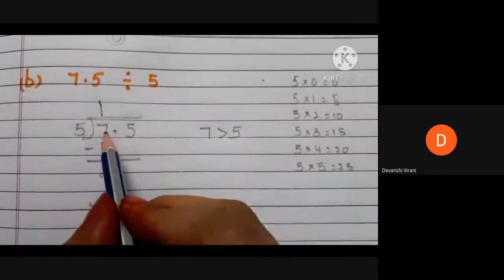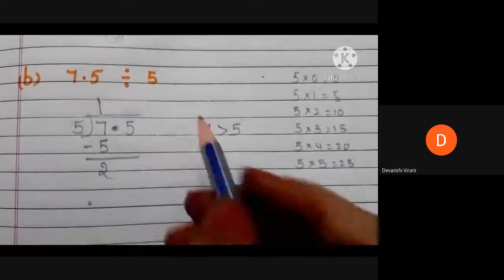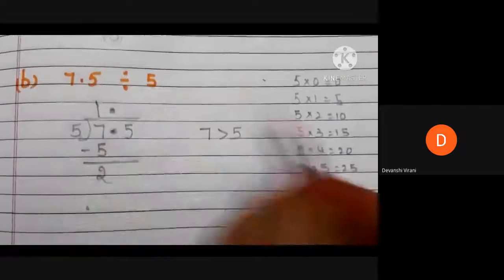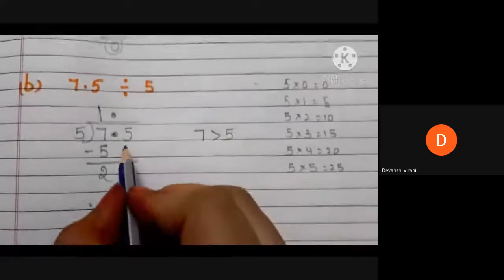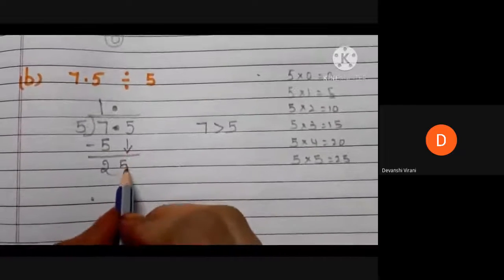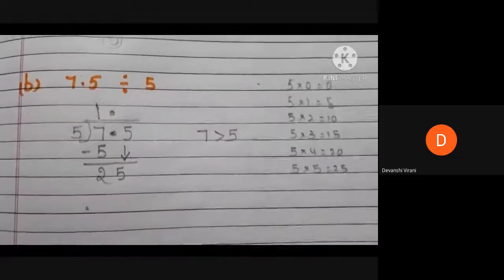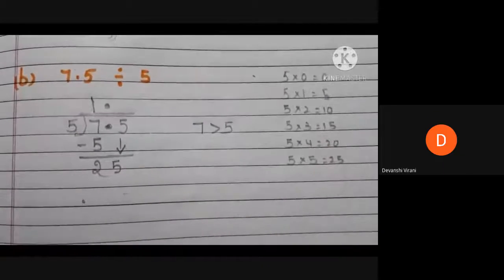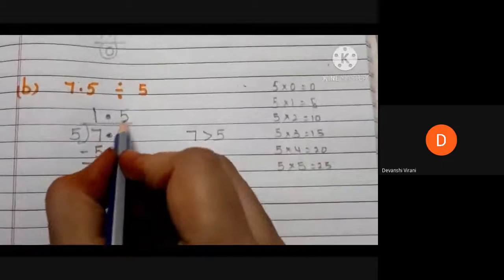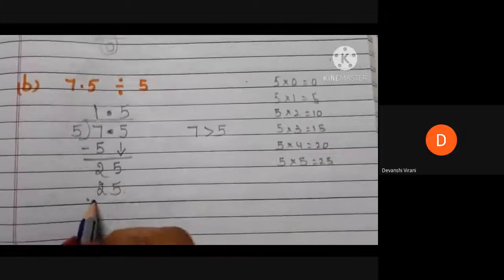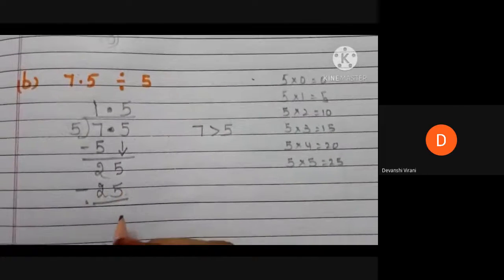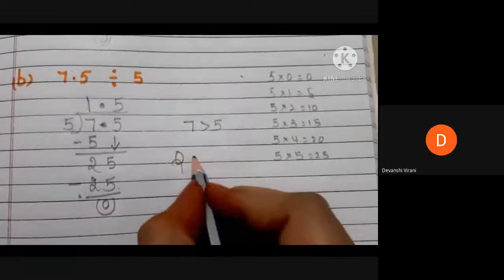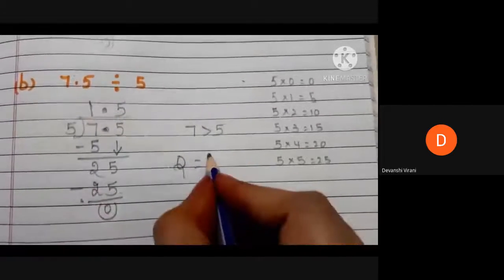Here 7 after decimal point is there, right? So we need to put decimal point in the quotient. Now we can bring down the number 5. Here we need not write the decimal. Now we have 25. Here 5 5s are 25, right? So we can write 5 here, 25 here. 25 minus 25 is 0. Now the quotient is 1.5.